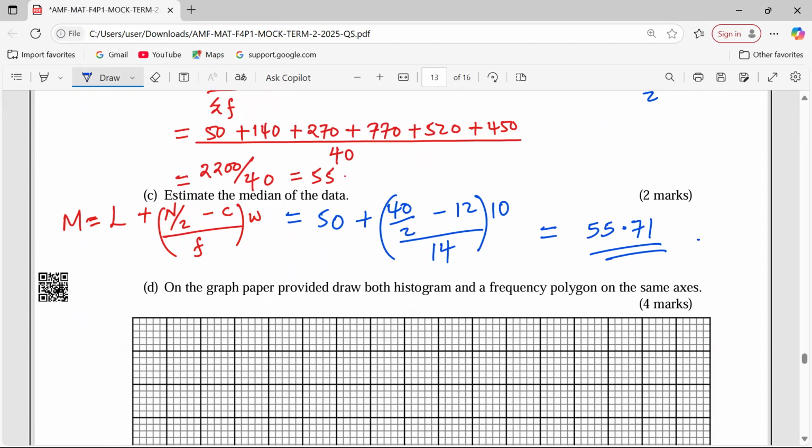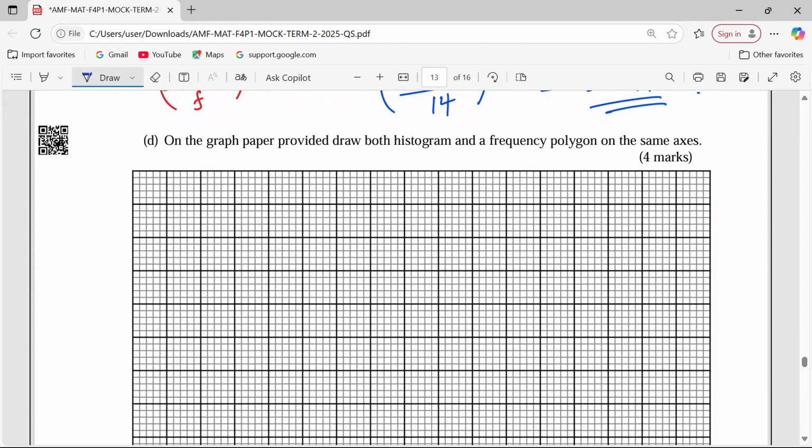These are the main statistical graphs in mathematics paper 1. Remember, in mathematics paper 2, you expect an ogive, which is the only statistical graph in paper 2. In paper 1, histogram and frequency polygon are the main graphs which represent data there. There are other graphs like pie charts, bar graphs, and also pictograms, but the main statistical graphs are what we're going to deal with at this particular point.